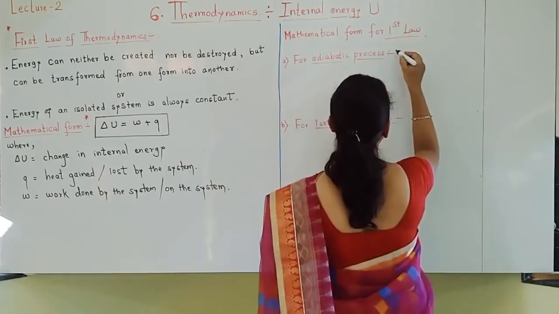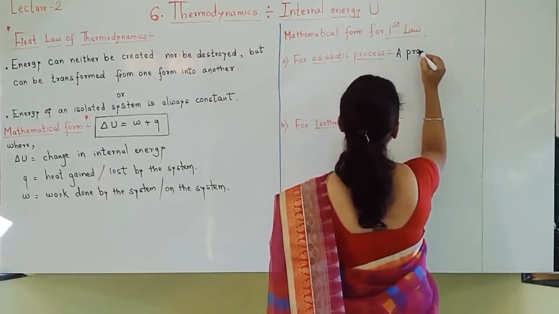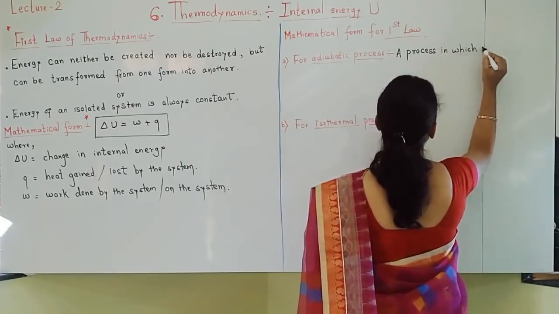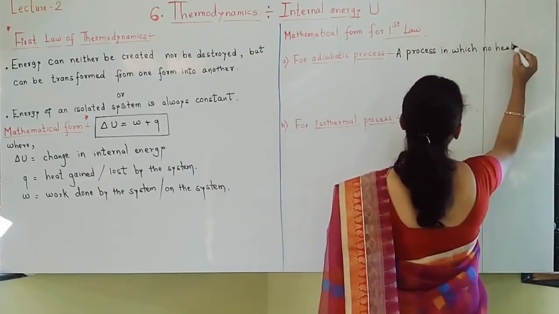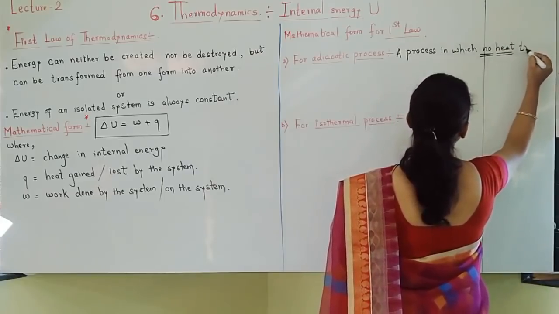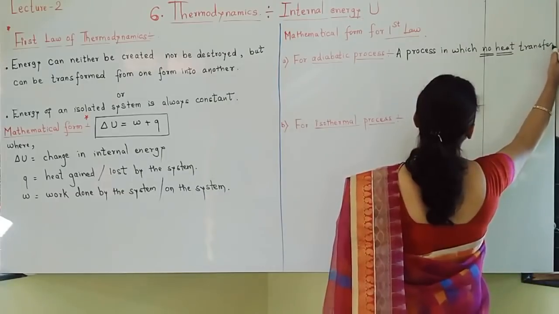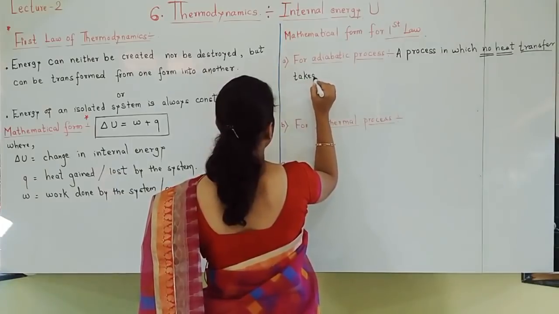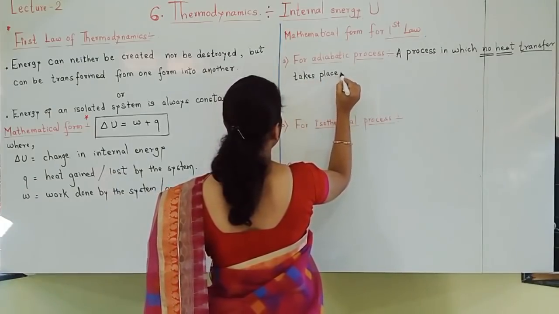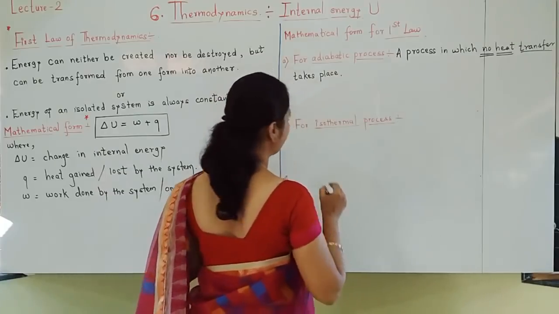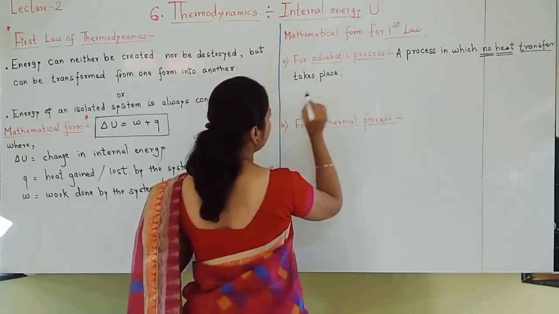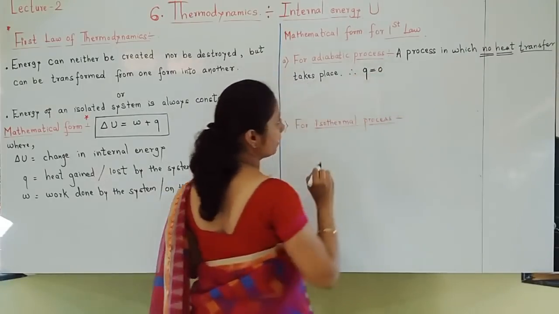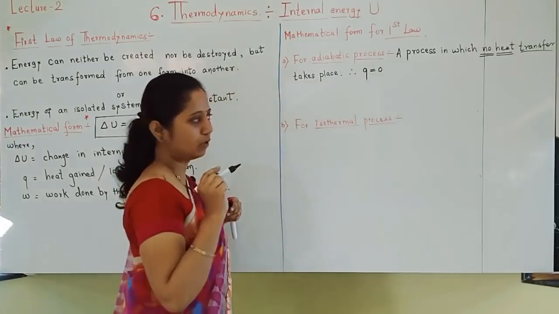adiabatic process: a process in which no heat transfer takes place. No heat transfer takes place, so you can say that Q is equal to 0. Heat symbol is Q, so Q is equal to 0.